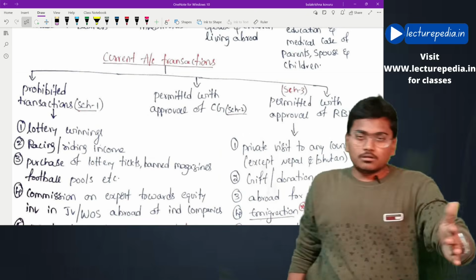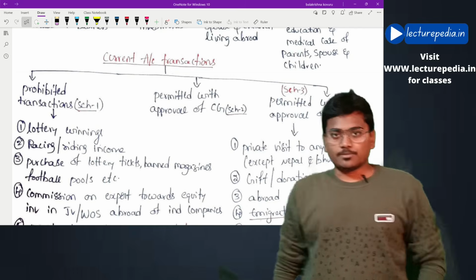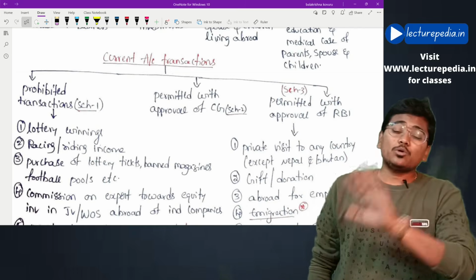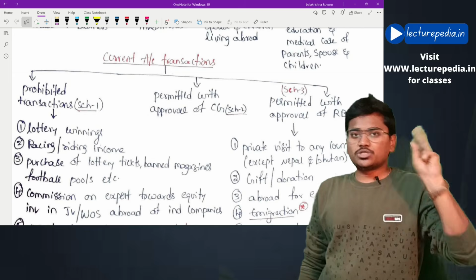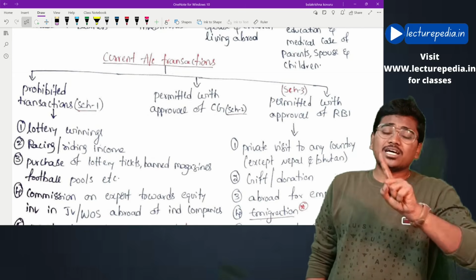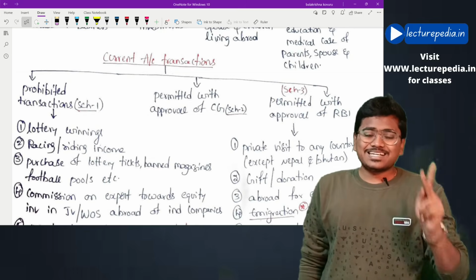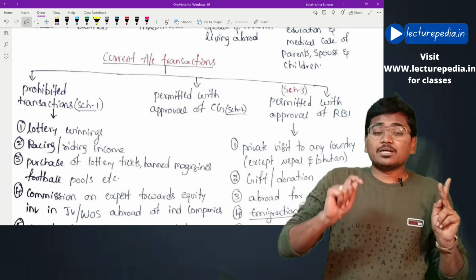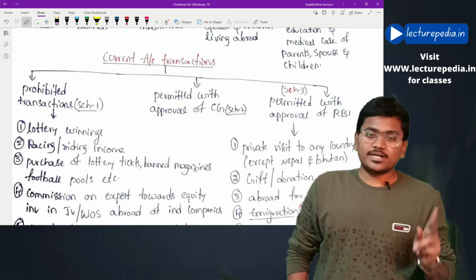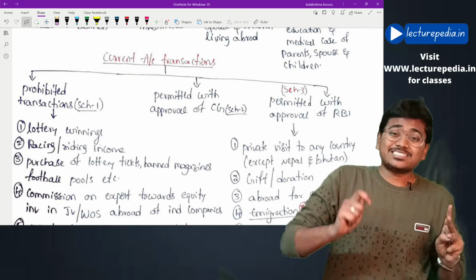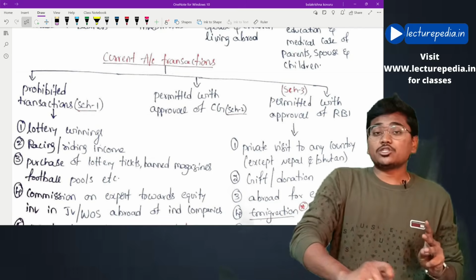Now, let us discuss the schedules in detail. In current account transactions, we have 3 schedules: Schedule 1, Schedule 2, Schedule 3. Schedule 1, all the prohibited current account transactions. Schedule 2, those transactions which can be incurred with the prior permission of the central government. Schedule 3, transactions which can be incurred with the prior permission of RBI.